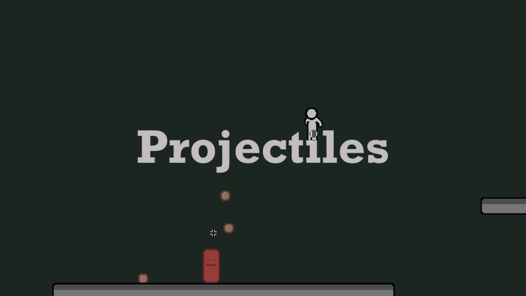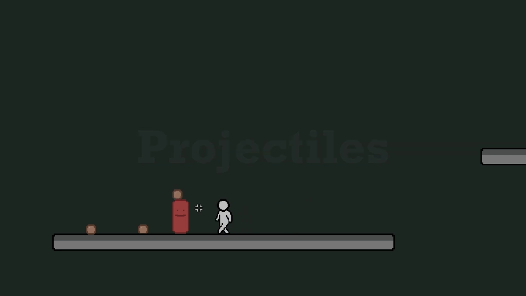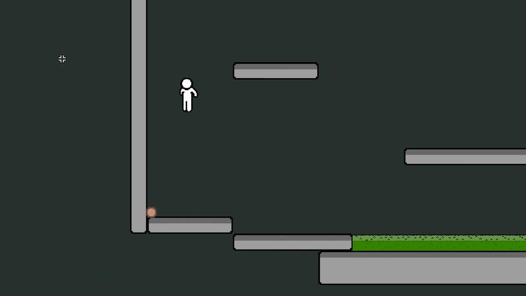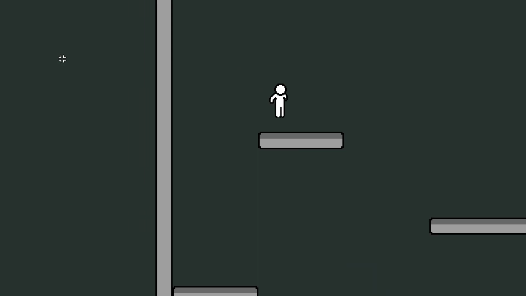What is the only thing that is scientifically proven to make people happier than material possessions? Violence. Bruce wants to throw the items that he's collected. So I'll add input to the R key, and when it's pressed, I'll remove a random item from the inventory and add it back to the game world. Then I'll give that object some velocity, and that makes a projectile.